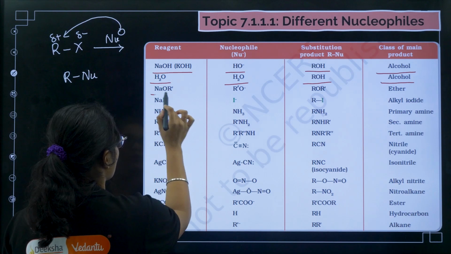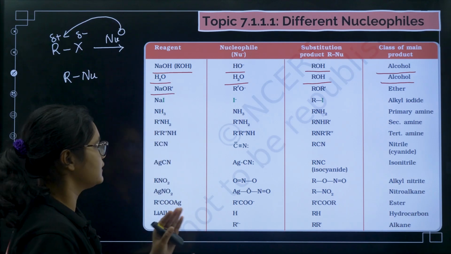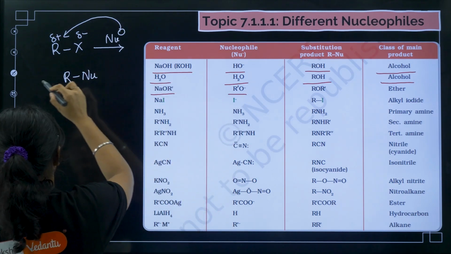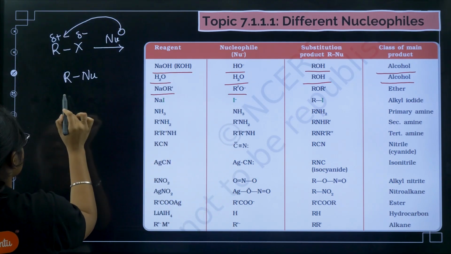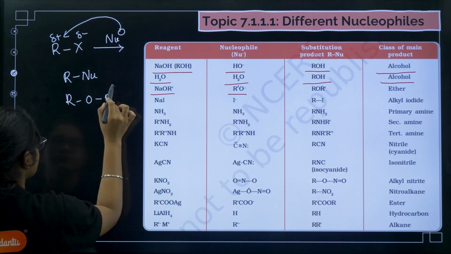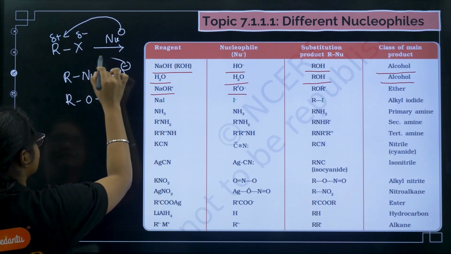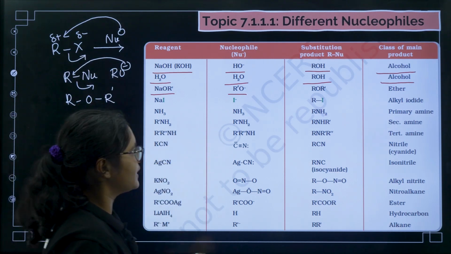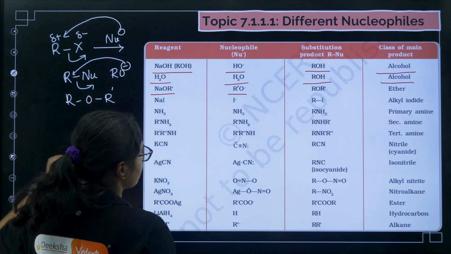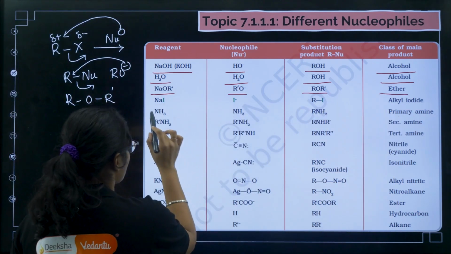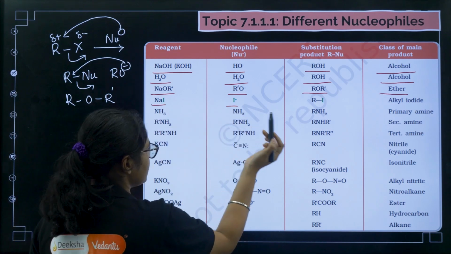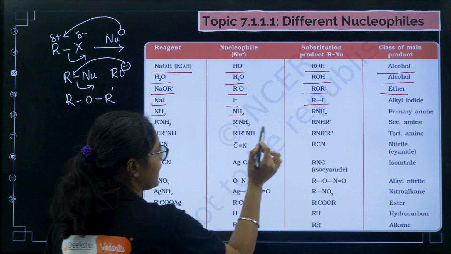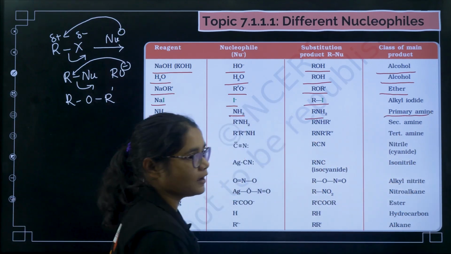Now if you take NaOR', then here the nucleophile is R'O minus. Now this R'O minus you have to replace with this nucleophile. So what I'll get? I will get here ROR', right? So R'O minus attacks like this, and this nucleophile goes out. So now we'll get ROR', so that is again an ether compound formed. Functional group is ether. Now if you take NaI, I minus will attack and we will get RI. If you take NH3, NH3 is the nucleophile, and it will form RNH2, that is primary amine.